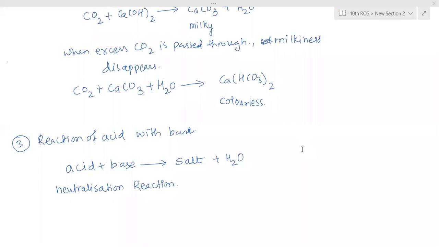Ma'am, can I try? Yeah, Vanika? Ma'am, in acid there are positive ions, and base has negative ions. So positive and negative, they become neutral. No. In NaCl also Na plus and Cl minus combine together to form sodium chloride. So is that a neutralization? Does that also mean neutralization? No, ma'am.